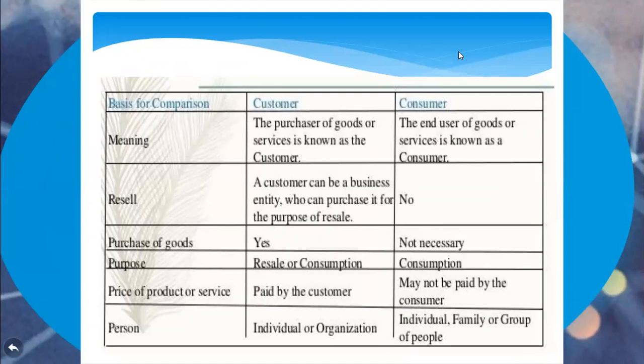A customer can be a business. For example, for a wholesaler, the retail shop is a customer. He does business with the wholesaler, he orders the product and he receives it. What does he do with the product he received? He goes and sells it to the retail consumers. He can purchase it for the purpose of resale. It means the customer can resell.